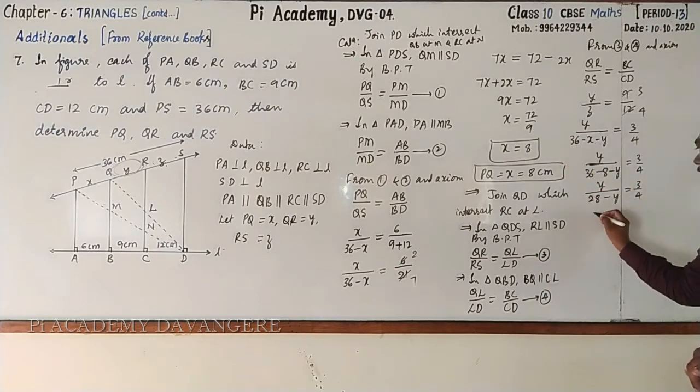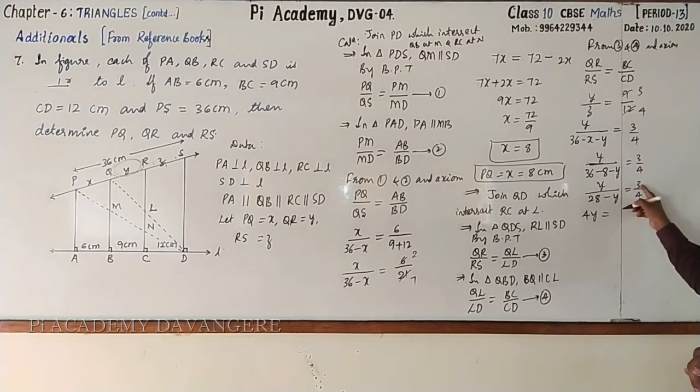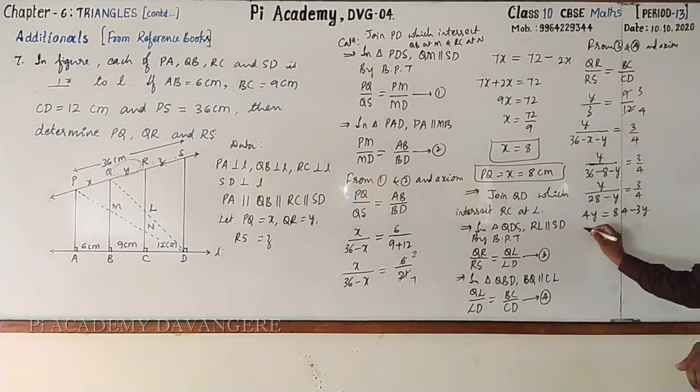Cross multiply. 4Y is equal to 3 into 28. It is 84. 28 3s are, 3 8s are 24, 3 2s are 6, 60 plus 24, 84. Then minus Y into 3, minus 3Y. Transfer that to the left hand side. Becomes 7Y equal to 84. Then Y is equal to 7 12s are 84. Y equal to 12. Followed?